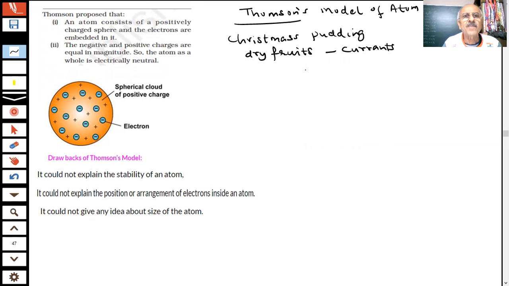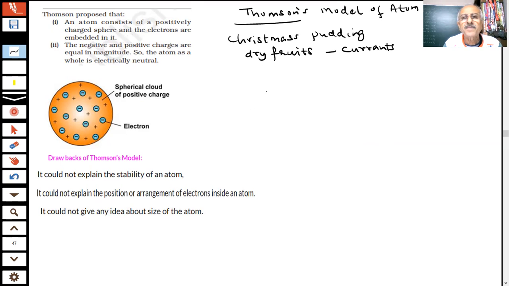What Thomson said: since the atom is neutral, but electrons and protons are both present inside the atom. Electrons are negatively charged particles. Protons are positively charged particles. So he says the atom could be considered as a positively charged sphere, and the electrons are embedded in it.